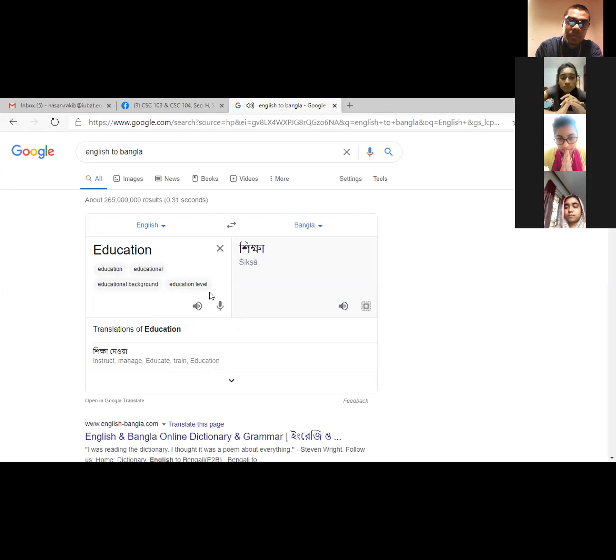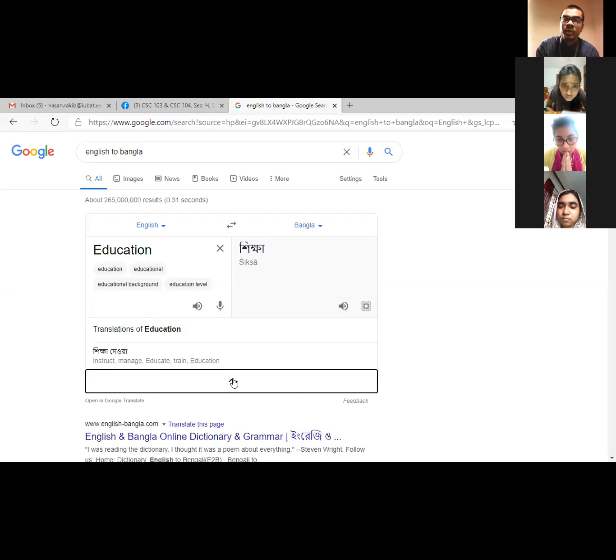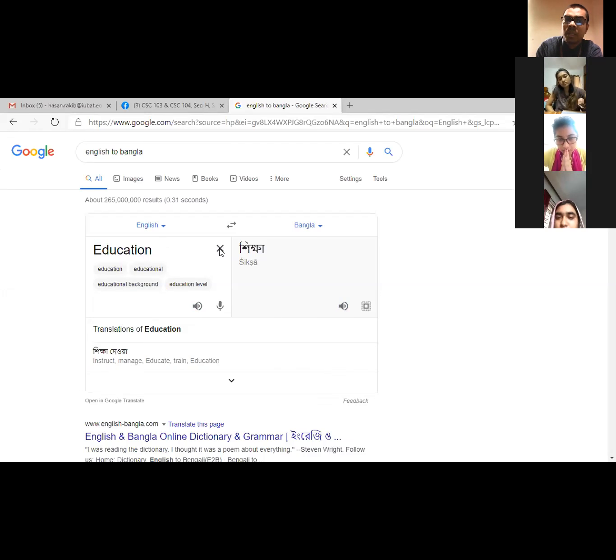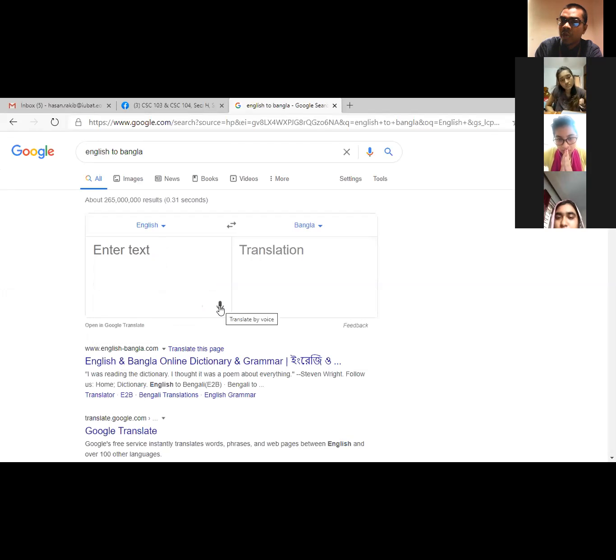Then suppose you want to know more about the pronunciation of education, then some other options are also available. If I expand it more, you will get a number of synonymous words. Or you can also not type, just give a voice command. Suppose you say student, then it is going to type student here automatically.